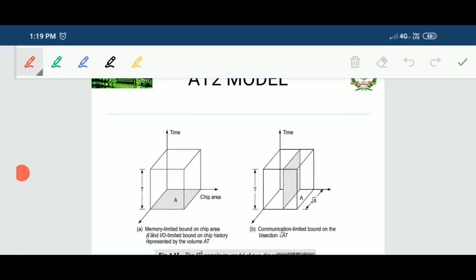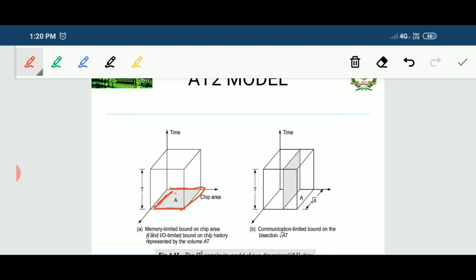See, in this AT square model, you can see that there is a base. This base is nothing but the IC area, chip area. One should understand that this chip area determines the memory. How much memory can be there on an architecture is determined by this area.